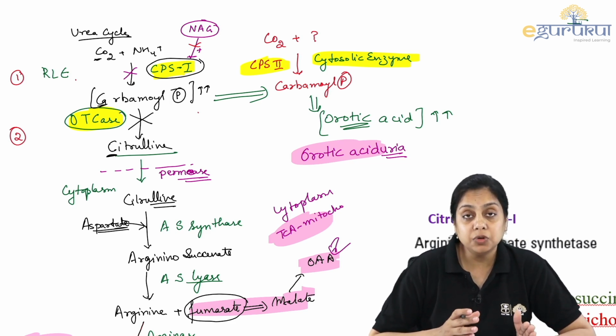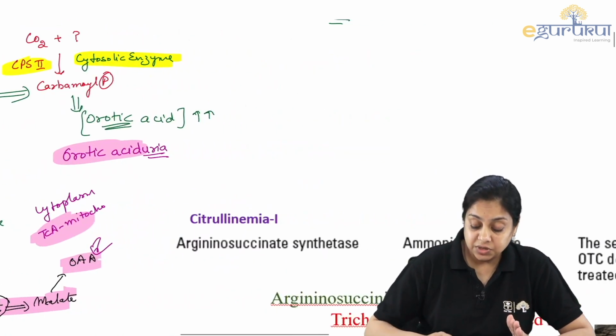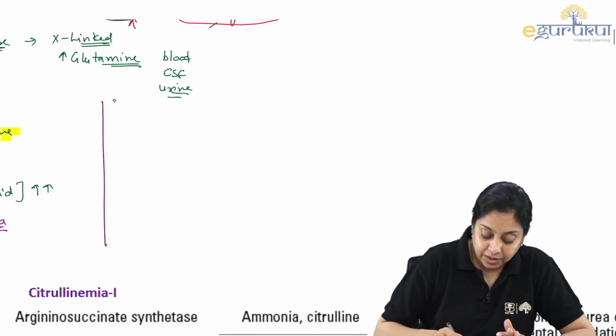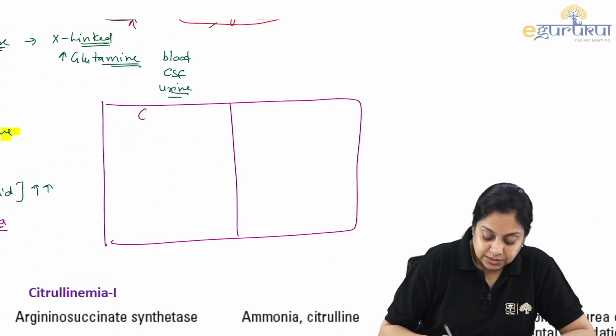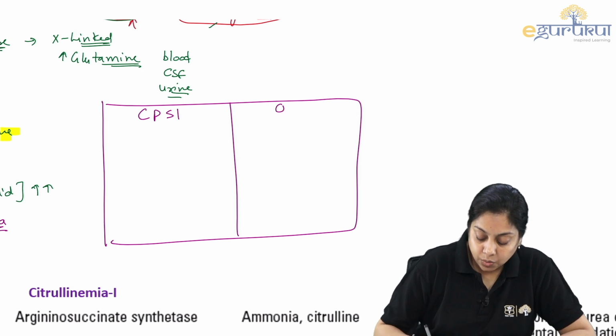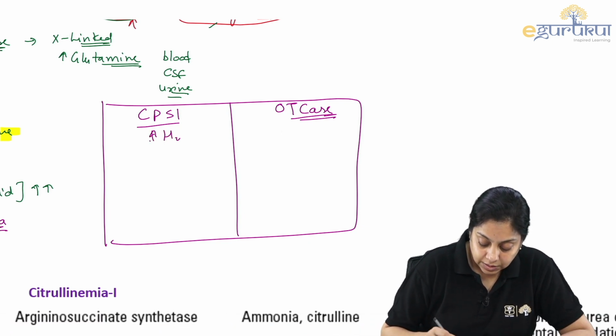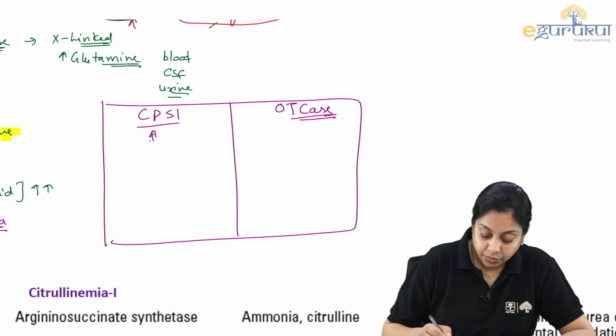So if we have to compare CPS1 deficiency with OTCase deficiency, let's say if I compare these two, CPS1 and OTCase deficiency, in both the cases there will be elevated levels of ammonium ions.